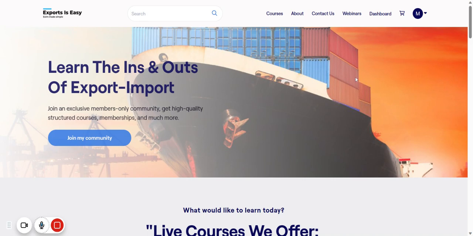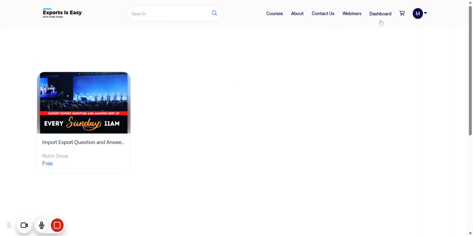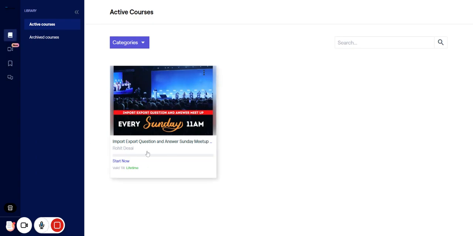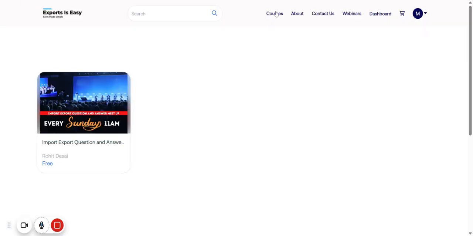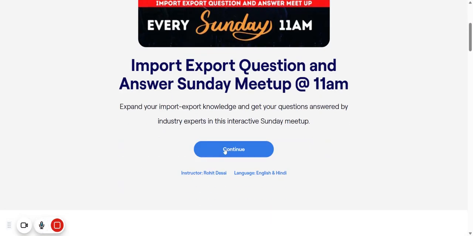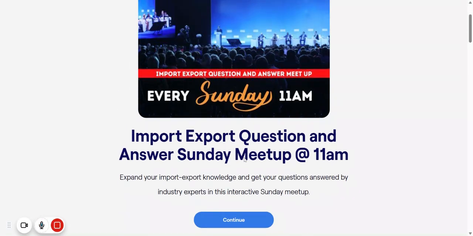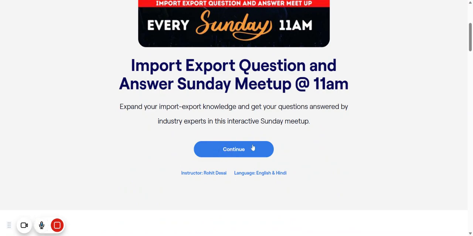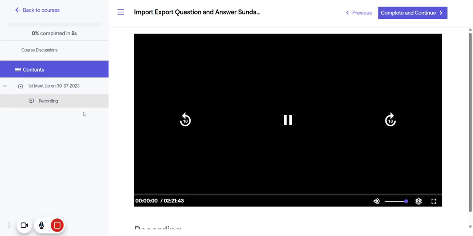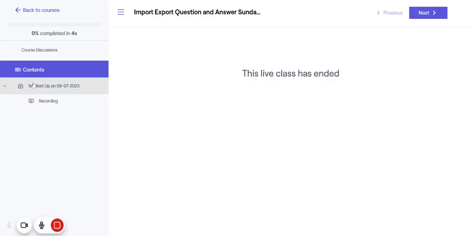So I had an account, so I have just logged in with my Gmail account. If you have just signed up, then there will be no course in your dashboard. But those who have already enrolled can click on dashboard, and then something will already be available there. If you don't have it, you can just click on course and you'll end up here. Click on it, and then you will see something like start, free or continue. Okay, so you click on continue.